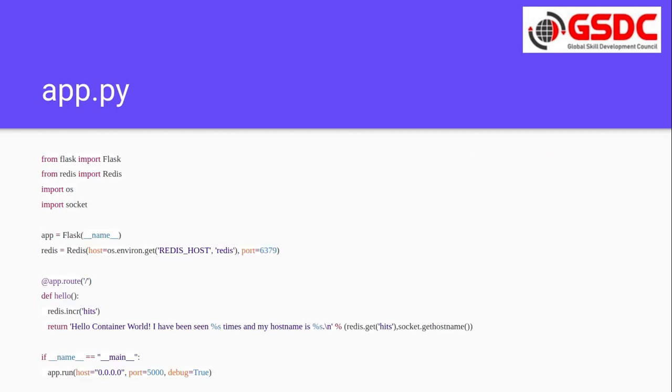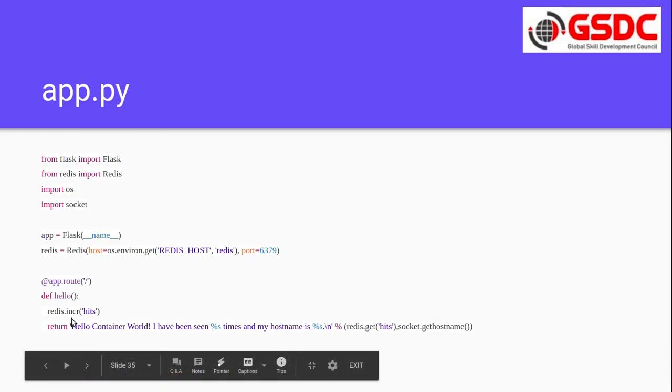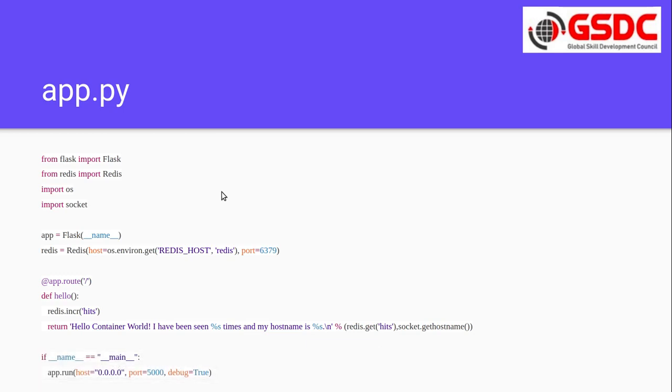Now let's see an example. Let's say this is my simple Python application, a Flask application, which is a simple hello container world. We are going to see this application in practicals in the next video.